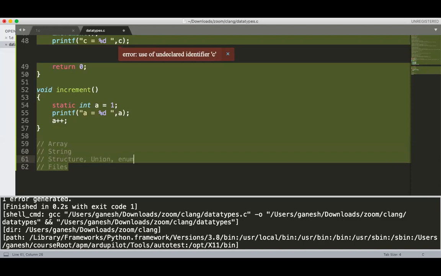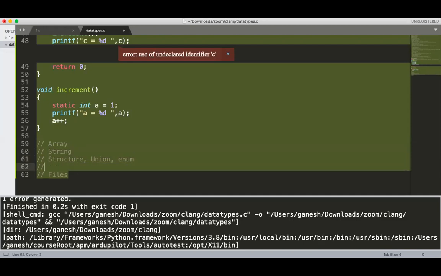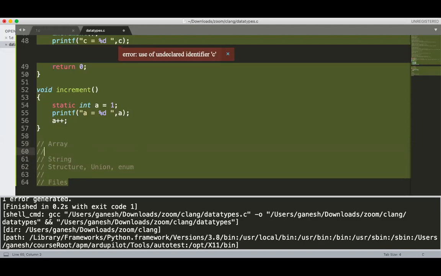Also talk about the enumeration enum. Okay, so these are the remaining. And what about malloc? Yes, that I am doing in your array. So here it is dynamic allocation. One more point is remaining, and that is, I think, command line arguments. Okay, so just note down all these points.